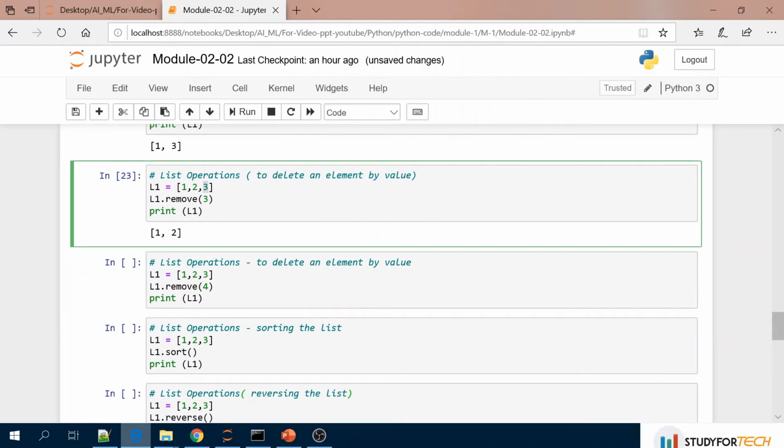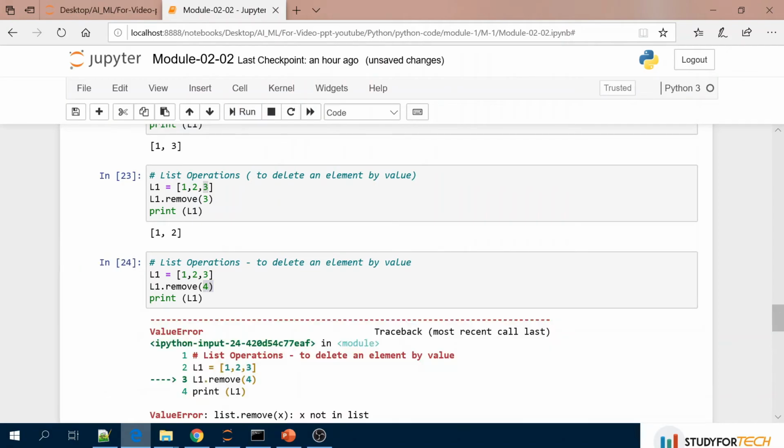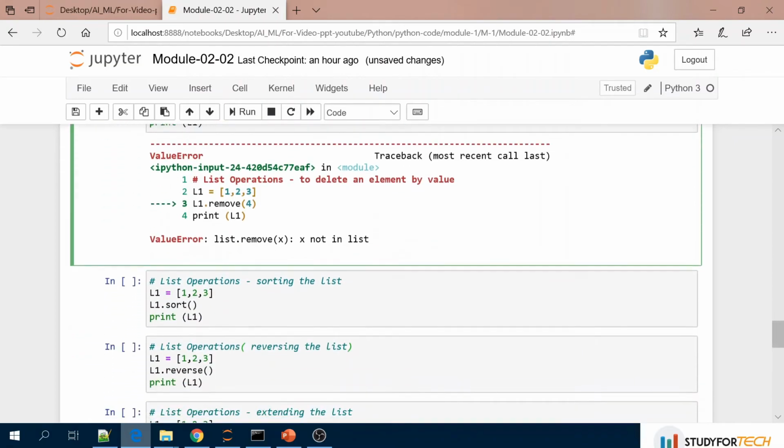To delete an element by value, let's suppose I want to remove 4, but 4 is not here. Let's see what is happening. It will give an error: list.remove(x): x not in list, because 4 is not available in this particular list.